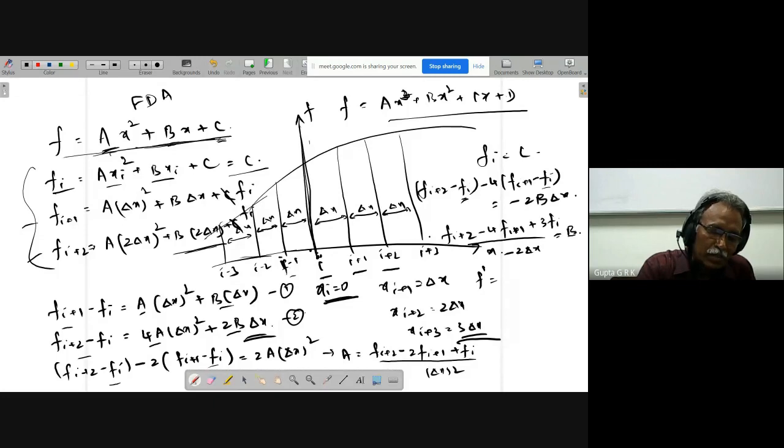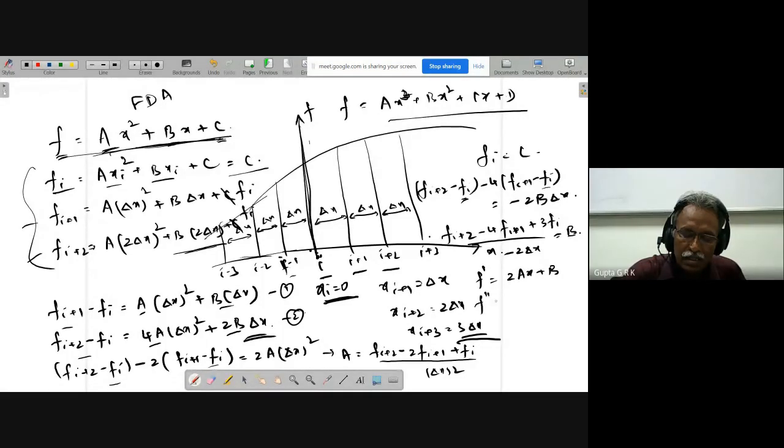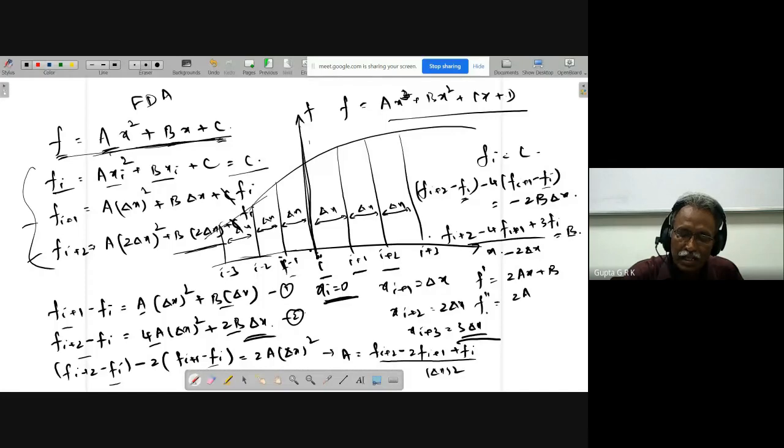Because Ax square plus Bx plus C is F. What is F dash from there? 2Ax plus B. And F double dash is 2A. Okay. Now what I want, F double dash I can directly get it. This into 2, I will get the second order derivative.